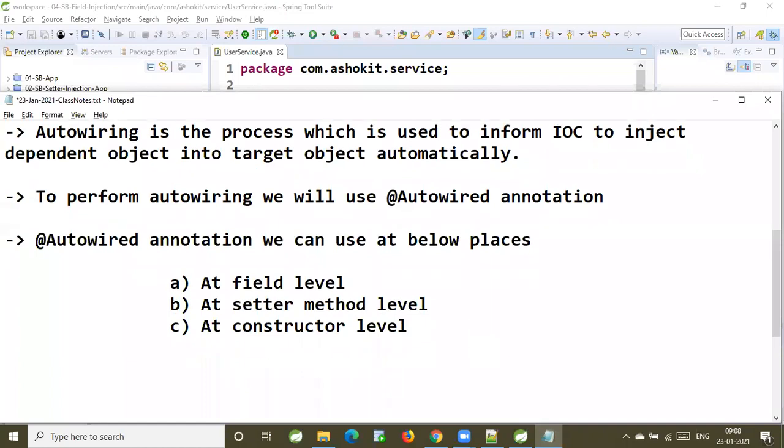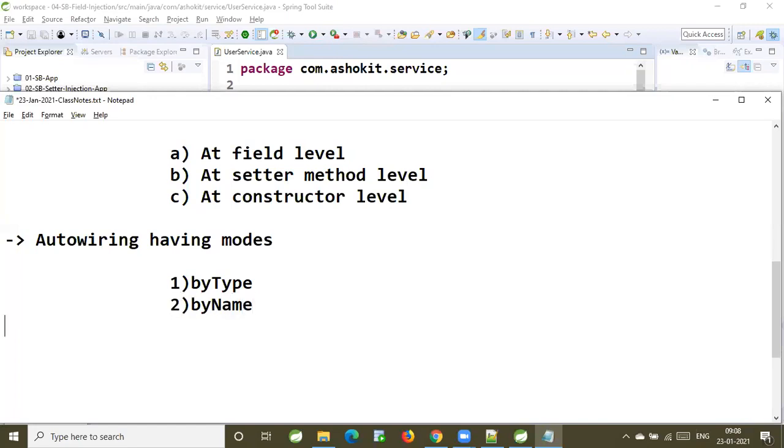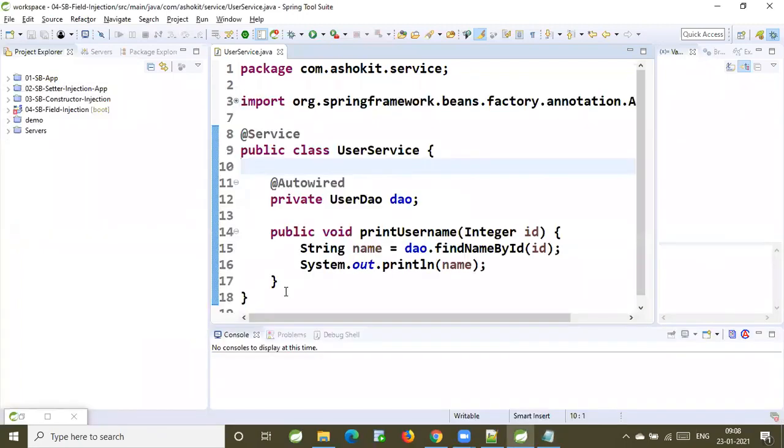Auto-wiring has modes. The first one is by type. Then by name. Then constructor. Constructor also comes under by type only, sir. By name, by type, constructor. These are the three modes available for auto-wiring. What is the first one? By type. What is the meaning of by type mode?